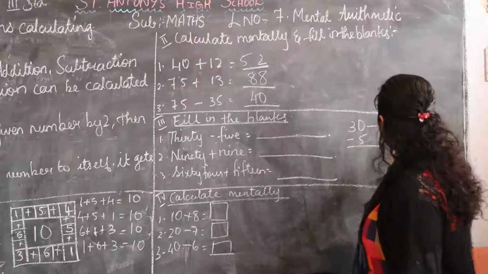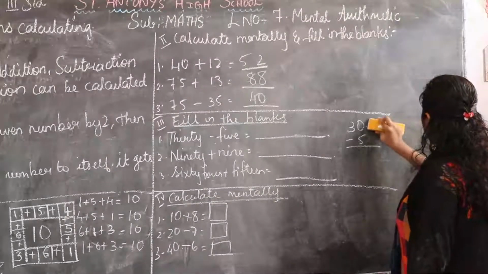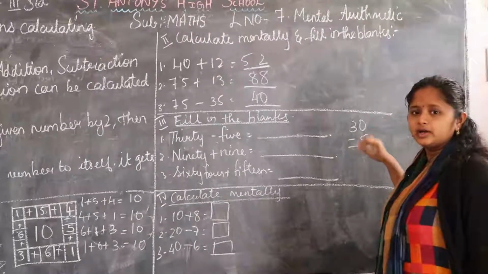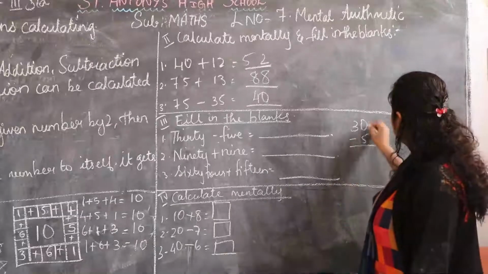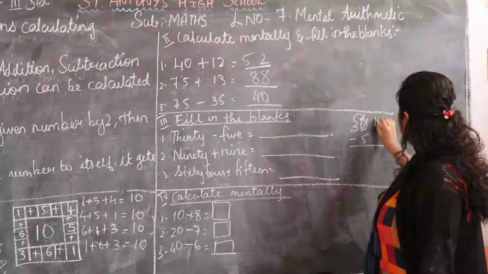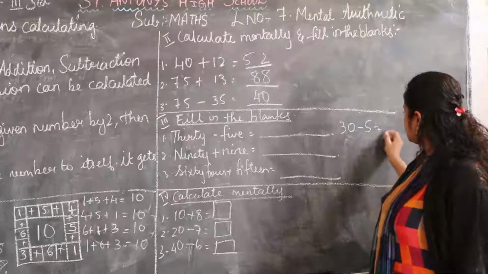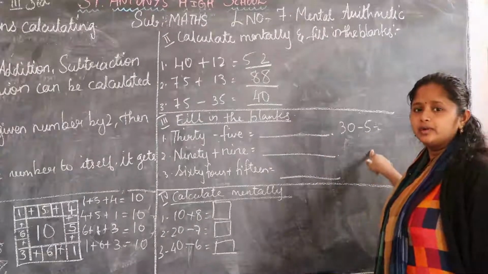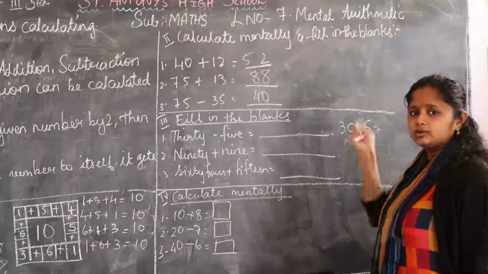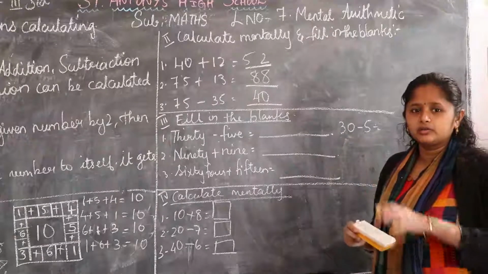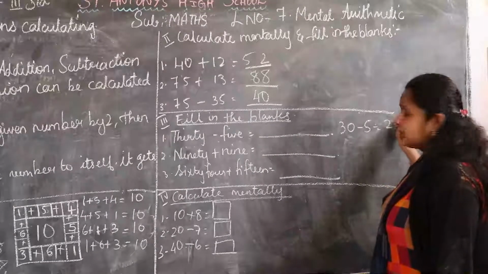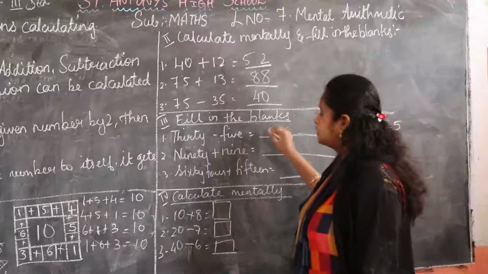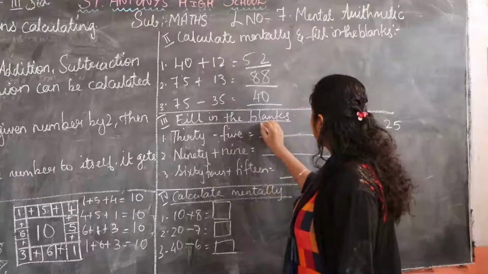So see, we'll subtract here. From 0 minus 5, can we subtract it? No. So we have to borrow. So 30 minus 5 is how much, children? You have to start skipping 5 numbers backward from 30. So you will get 25. So you have to write this in words only. Okay, 20.